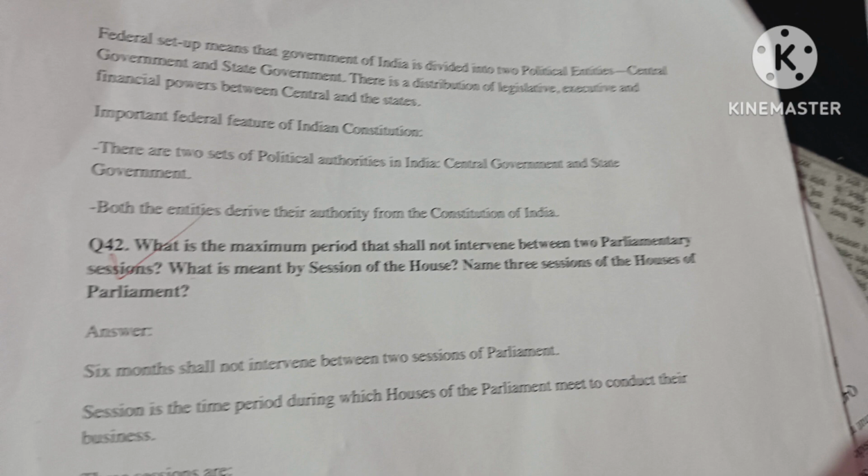Answer. Federal setup means that the government of India is divided into two political entities, the central government and the state government. There is a distribution of legislative, executive and financial powers between the central and the states. Important federal feature of the Indian Constitution: there are two sets of political authorities in India, the central government and the state government. Both the entities derive their authority from the Constitution of India.